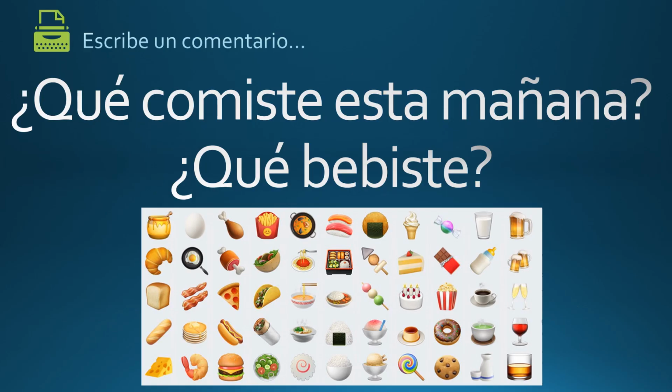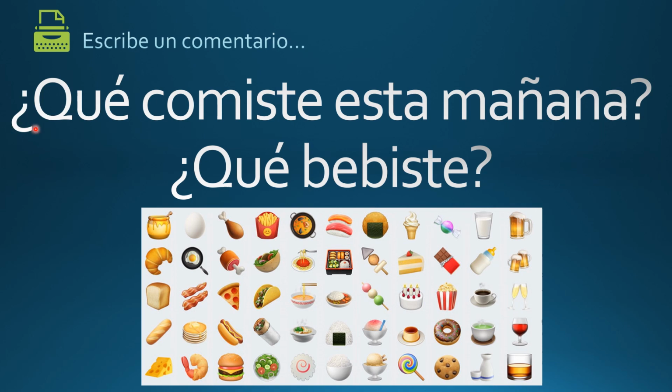Ahora tenemos algunas preguntas para ustedes. To practice, you can write your answer to these questions in the comments and we'll give you feedback, or send me your comments or any questions you have by email as well.